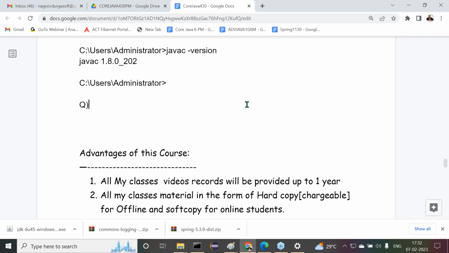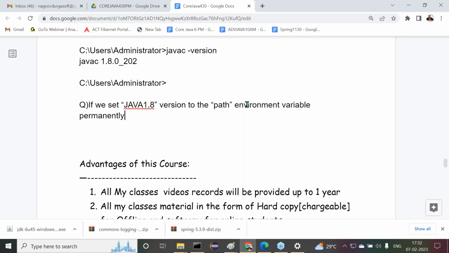We have a question, guys. One more question here I'm getting. Now try to understand this clearly. Listen, this question is also important for us. If we set Java 1.8 version to the path environment variable permanently, in the permanent setup, 1.8 version permanently.